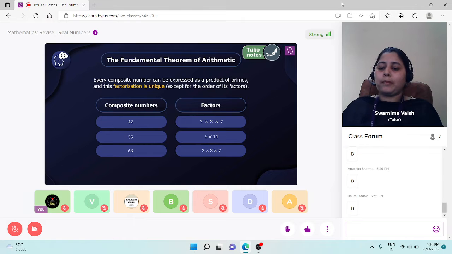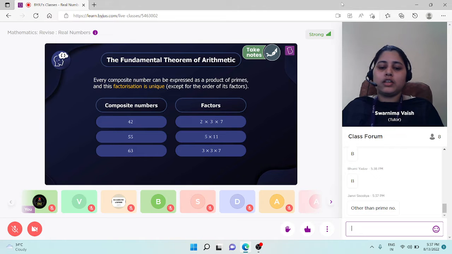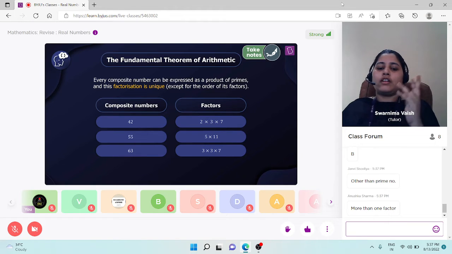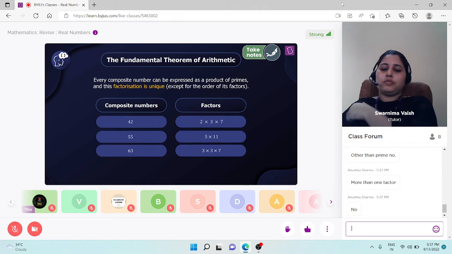Any answer? Anushka, Bhumi, Sarenya? Other than prime numbers, means more than one factor, Anushka. So number 3 has two factors, 1 and 3 itself, so is it composite?